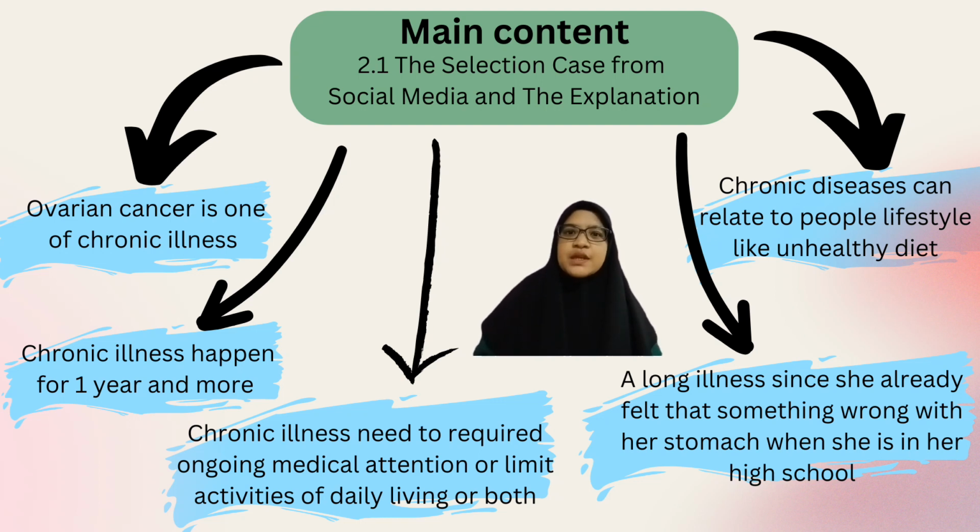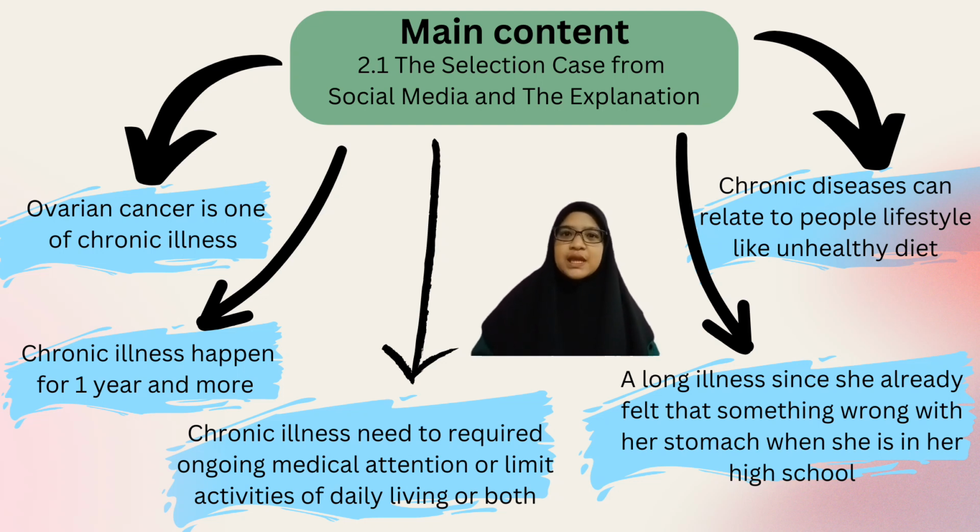At first, when she only heard about cancer, she thought that if one person got cancer, they would die. However, with proper care and treatment, people can survive cancer. This is because another definition of chronic disease is that it requires ongoing medical attention or limits activities of daily living, or both. The patient also said that back in high school, she always felt pain in her stomach, and when she was in college, it became worse to the point it could not be explained.